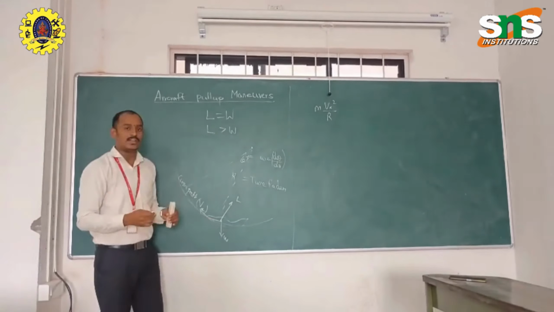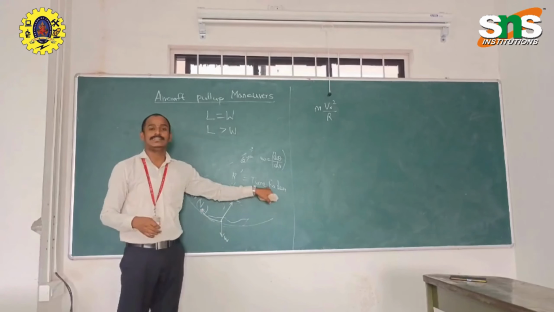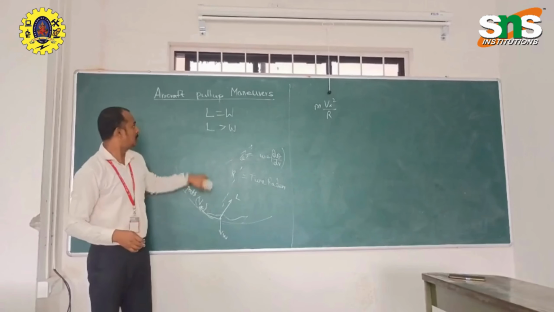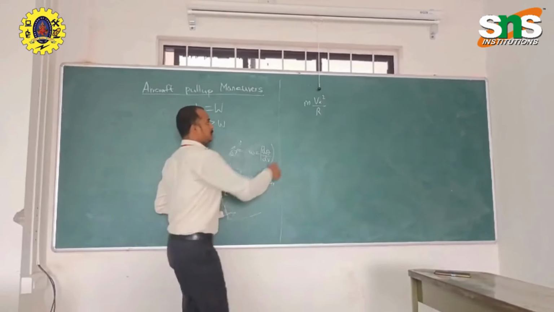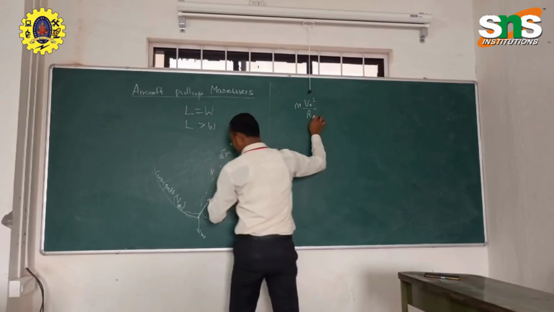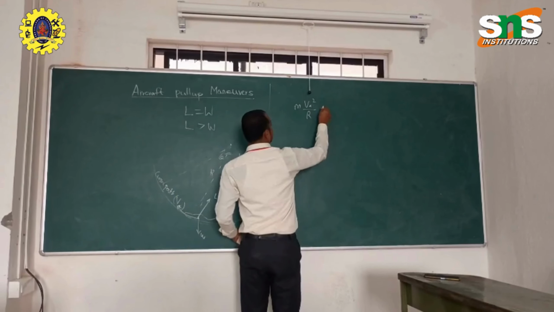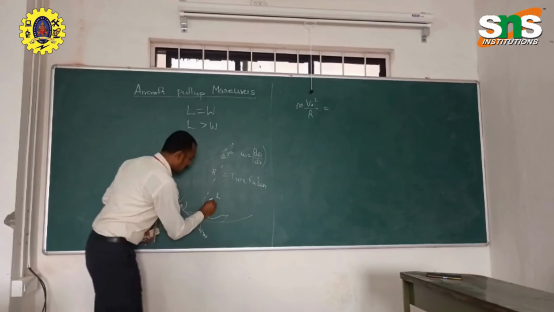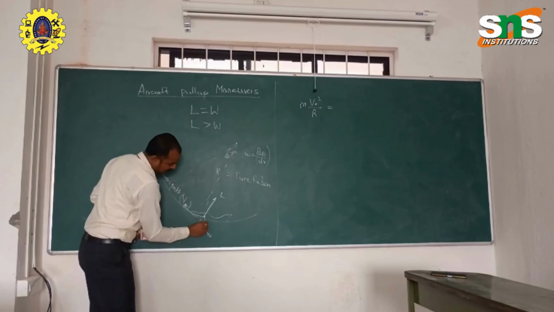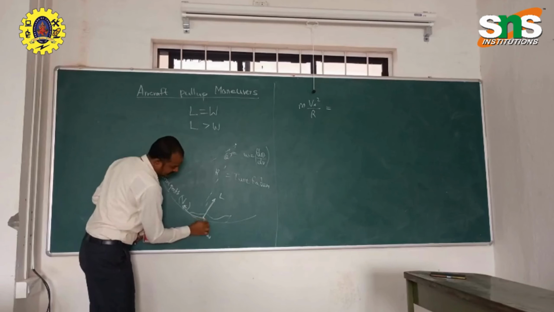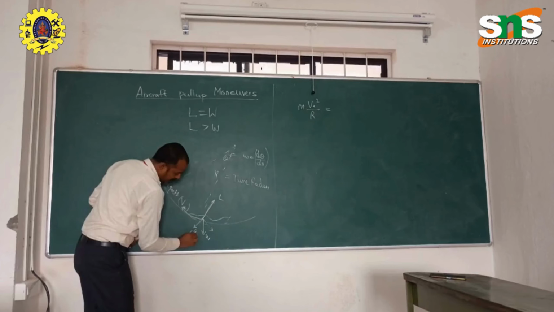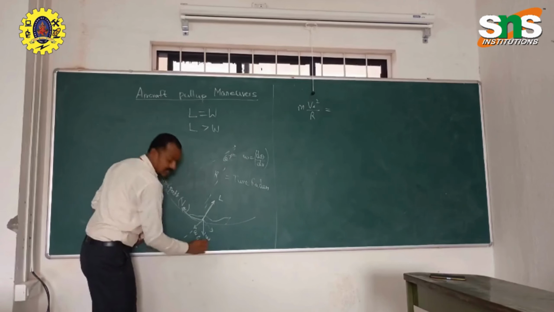Now we are going to find the turn radius and the turn rate from the pull-up maneuver picture. The equation will be mass of the aircraft times V infinity squared over R equal to lift, resolved into vertical and horizontal components, minus W cos theta.